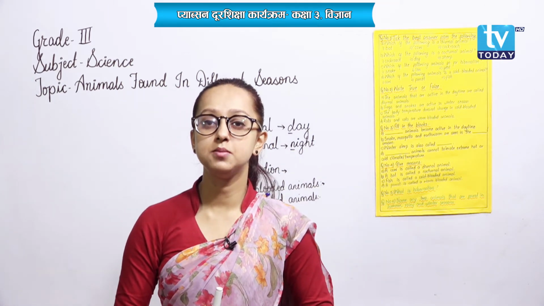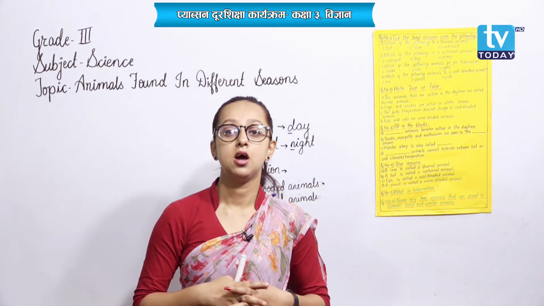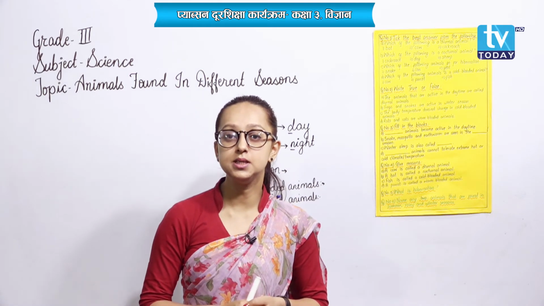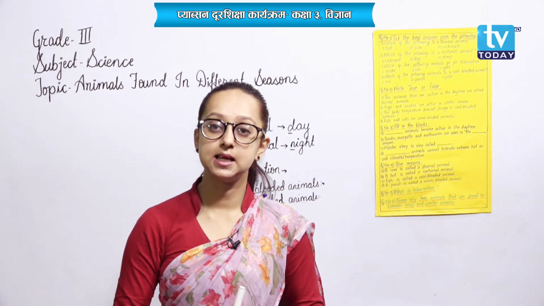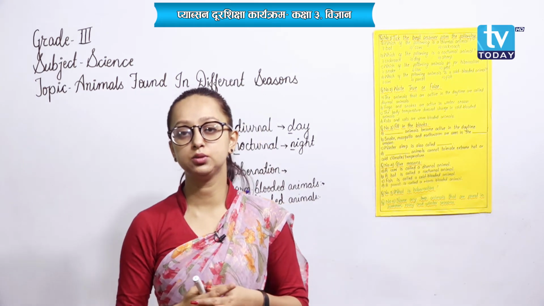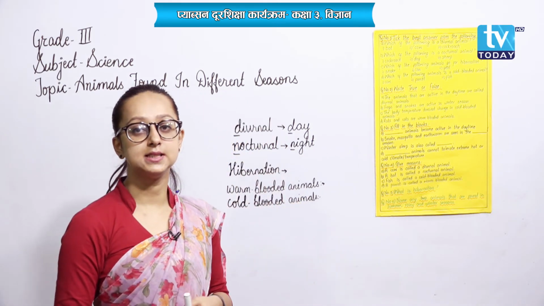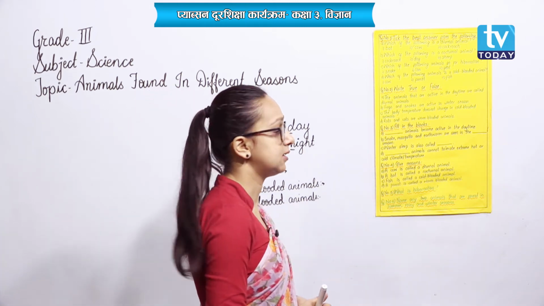And cold-blooded animals, the animals that can easily change the temperature of their body according to the temperature of the surrounding, are called cold-blooded animals. Examples include fish, frogs, snakes, lizards, crocodiles and so on. Okay. Now, I hope you have got the chapter. Now, let us move on to the short exercise that I have pasted on the board.